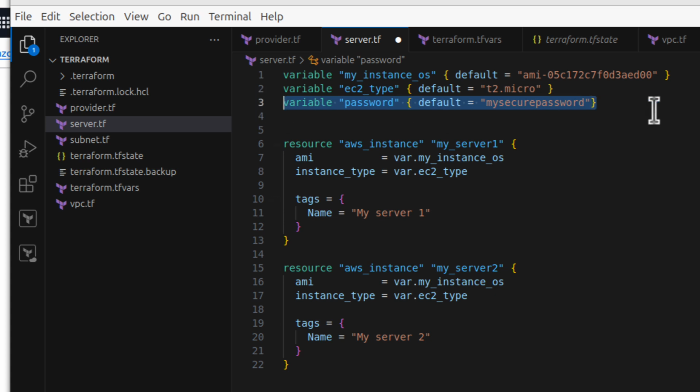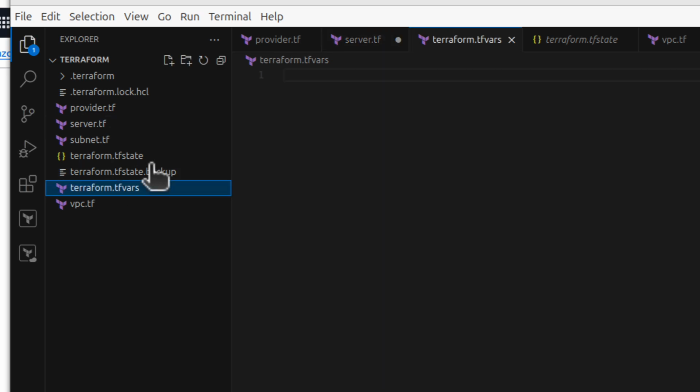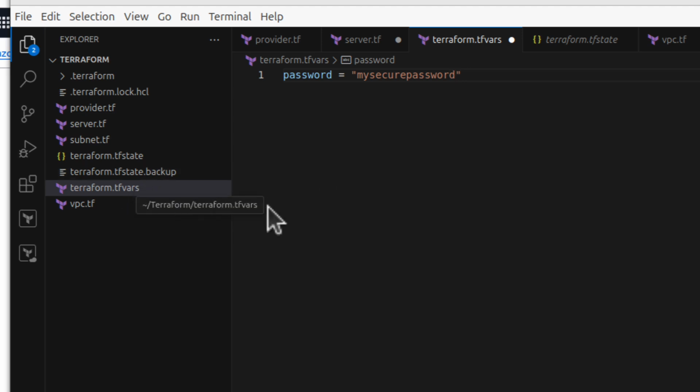So what you can do, you can just leave it blank. That's what we did with EC2 type initially, remember? You can maybe keep this password blank and instead go to the tfvars and only say password equals my secure password. And then maybe you want to keep this tfvars somewhere else in some kind of vault that only some engineers or maybe only you have access to. So nobody else will be able to grab this information. But also maybe you want to have the tfvars to simply be able to override in an easy way the default values that you have in variables, yes?